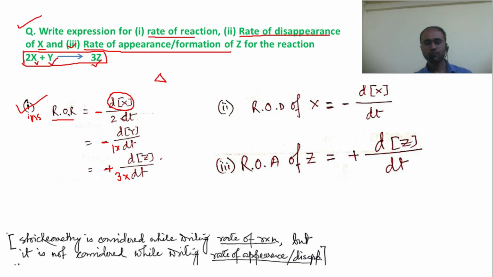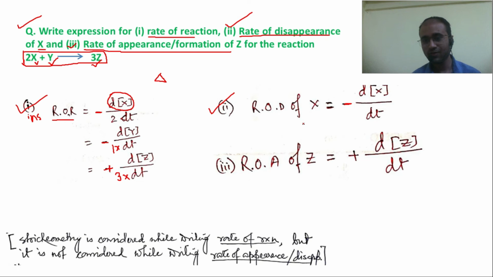Now you are asked to write the rate of disappearance of X. X is a reactant, so of course it will disappear; the concentration of X will decrease during the reaction. So in that sense we will write the rate of disappearance of X. Remember, whenever you write rate of disappearance or rate of appearance, you should not consider stoichiometry.